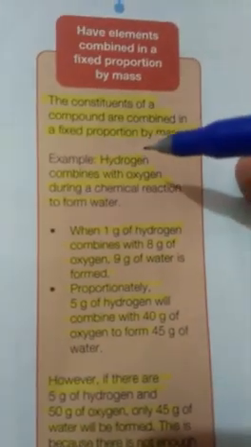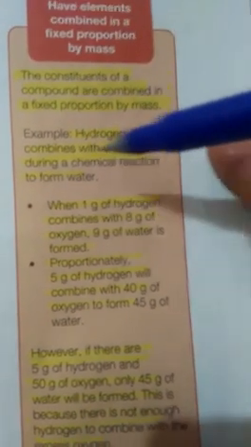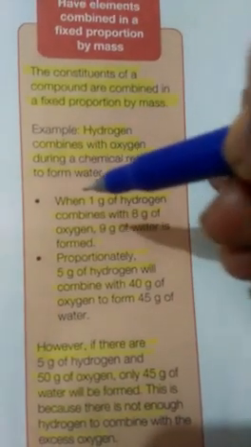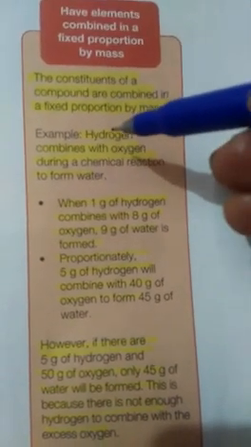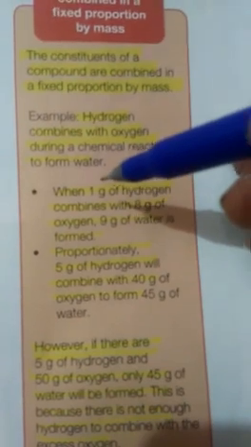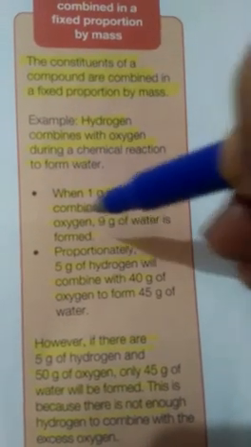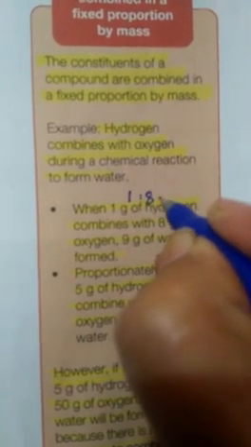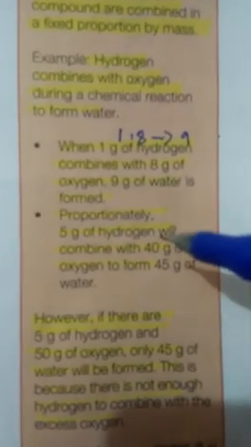They have given you the example: hydrogen combines with oxygen during a chemical reaction and forms water. In order to make water, hydrogen and oxygen must have a fixed proportion by mass. When 1 gram of hydrogen combines with 8 grams of oxygen, 9 grams of water is formed. This 1 to 8 ratio is used to make 9 grams of water. Proportionally we can check it.